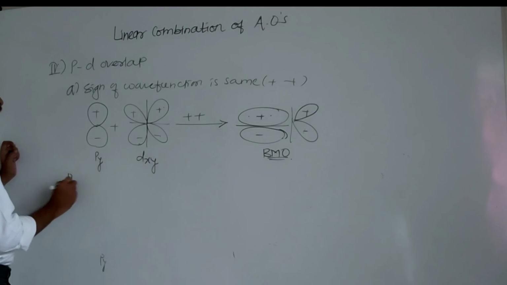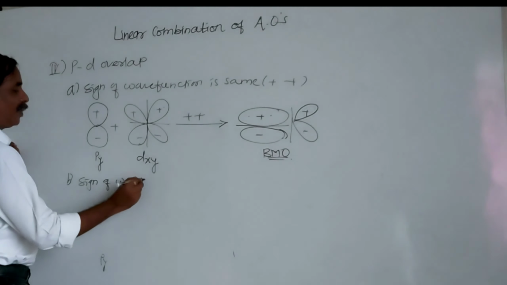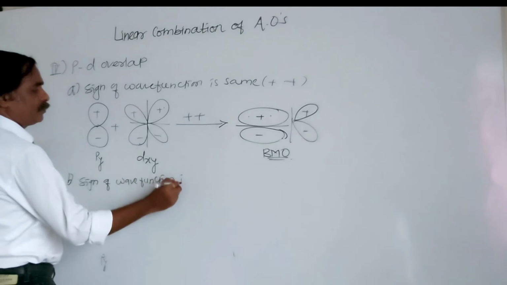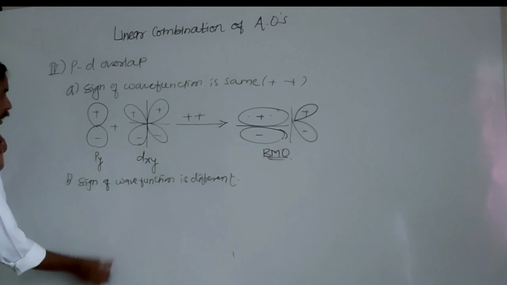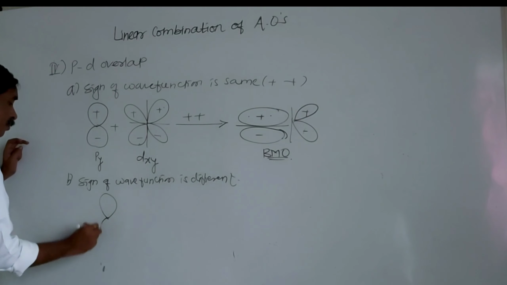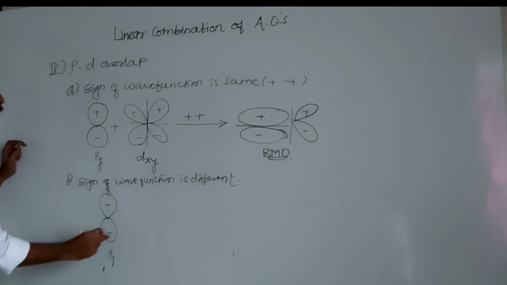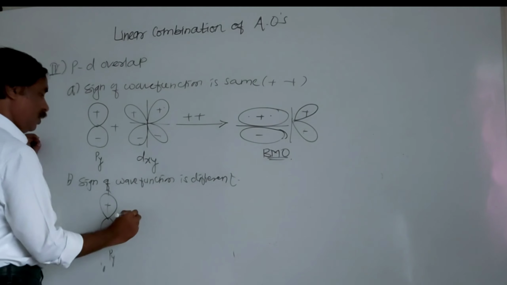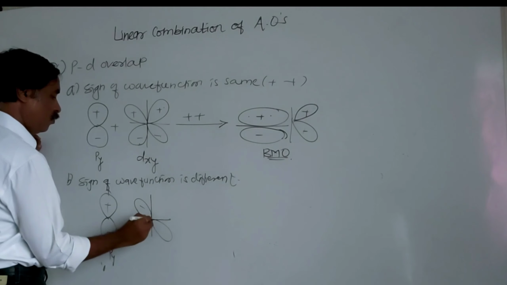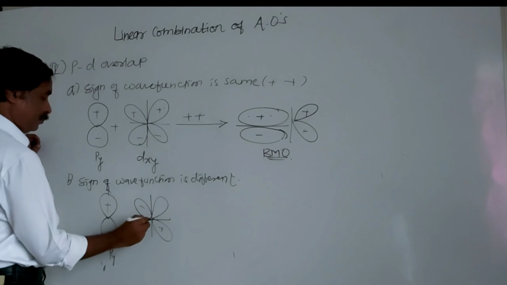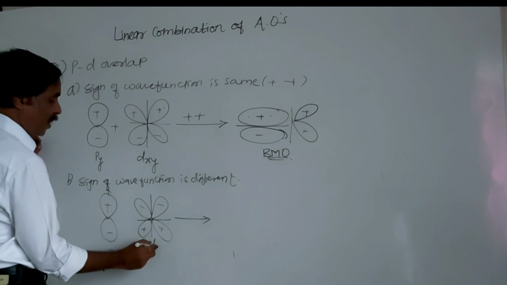Now, when the sign of the wave function is different, I will take this py as positive, negative. This is a py. But here I will take the opposite, negative, positive. This is the dxy.